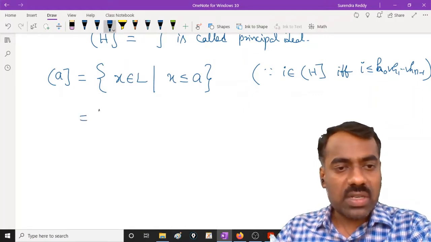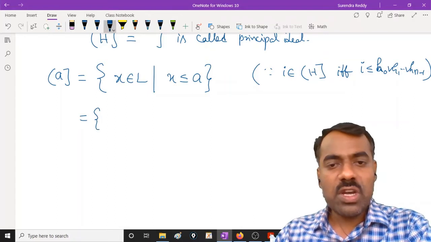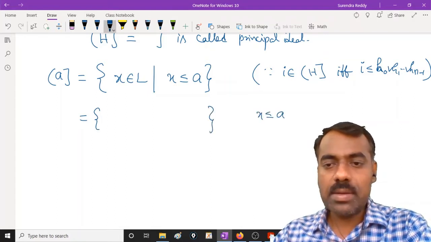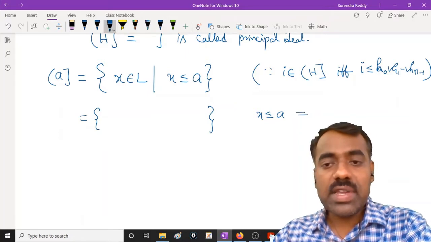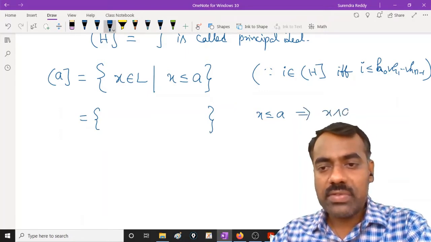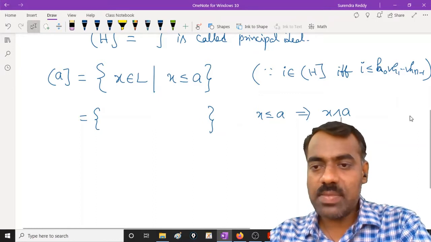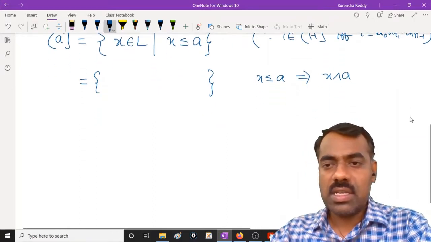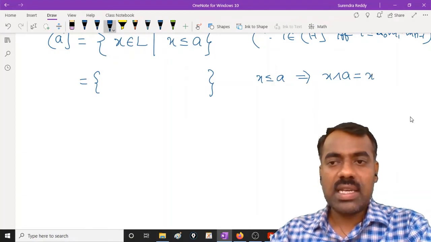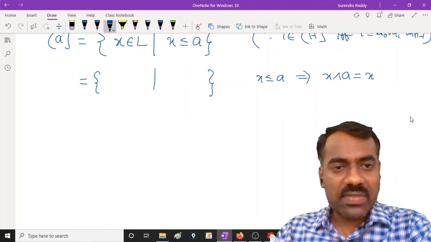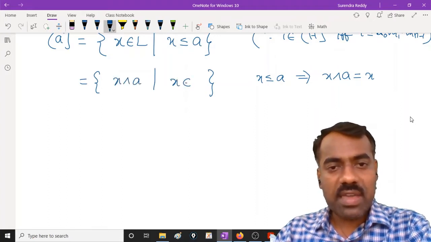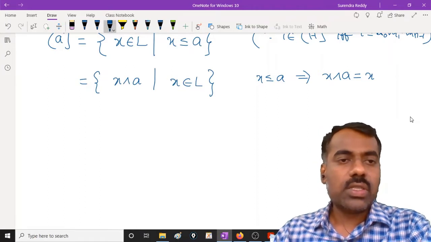But this also can be written in another way. If x is less than or equal to a, what is the relation between x and x meet a? What can you say about x meet a? It is the same as x, right? So in place of x we can write x meet a. So it is the same as x meet a for every x in L. So how can you understand this principal ideal?